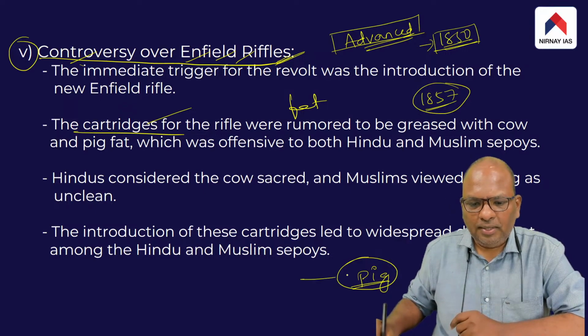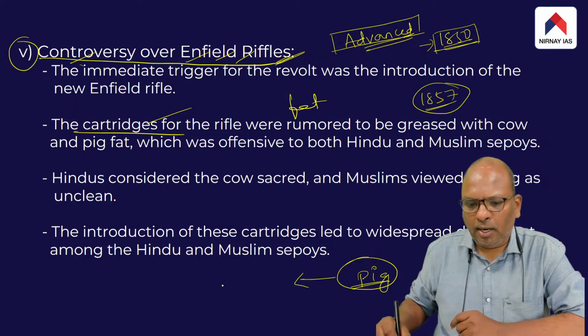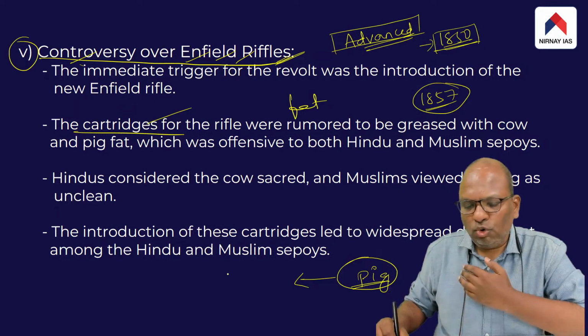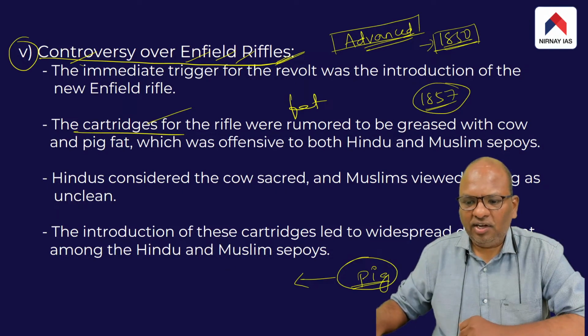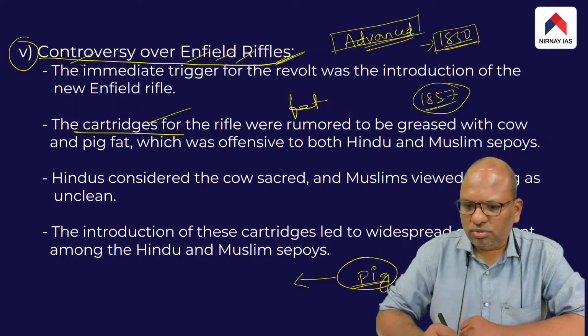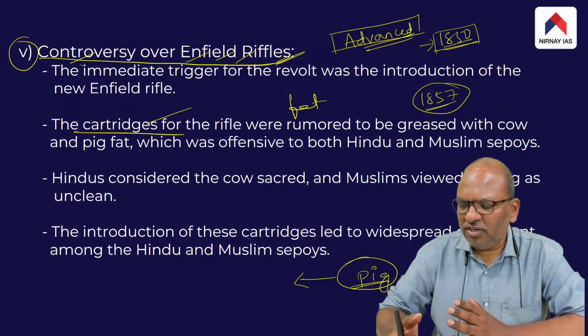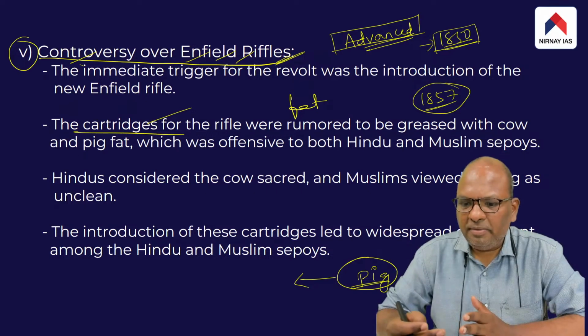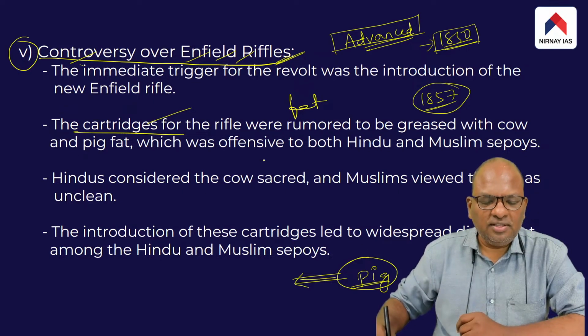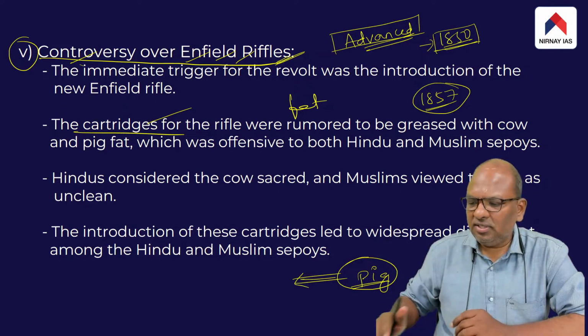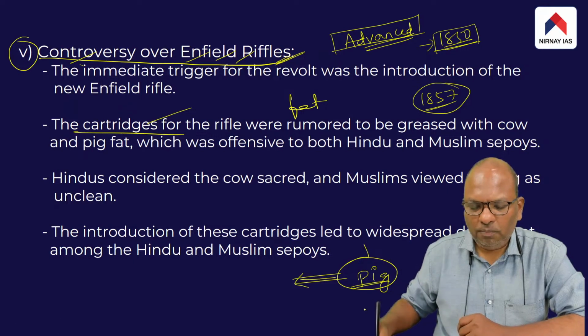And the point is, Muslims dislike pig. They do not consume the meat of pig at all. On the other hand, cow is a very sacred animal for the Hindus. The Hindus cannot think of using anything that is made of cow. Got the point? So basically, there was a rumor that the cartridge used in this rifle was greased with the fat of pig and cow.